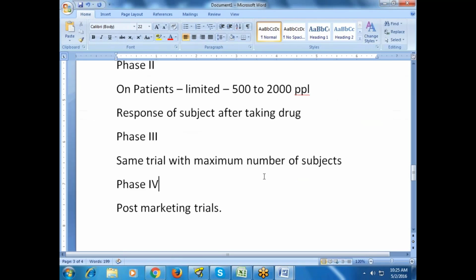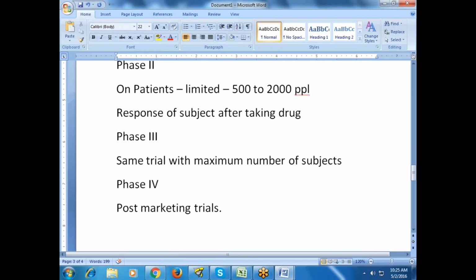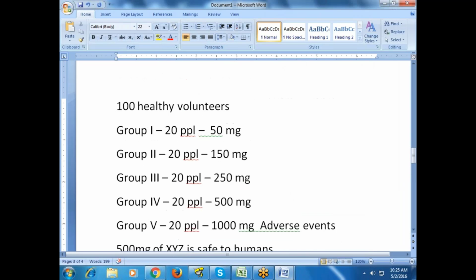So this is all about your clinical trial domain. Okay. Coming to SAS, coming to technology. So any questions from the domain perspective?